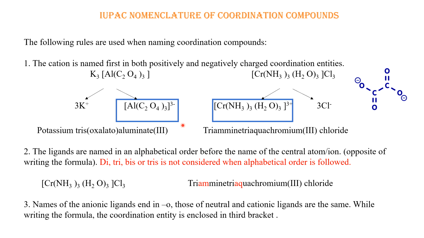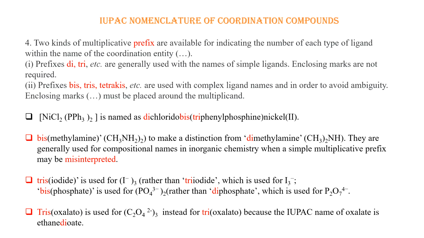Okay, but in this example, you see there is an oxalate ligand. Oxalate is this ligand, okay? Oxalate is having 2 anions, 2 charges. It is a dianionic ligand. So when there is an anionic ligand, that O has to be added at the end. So oxalate will be called oxalato, okay? But in the case of neutral ligands, you see triamine, triaqua. There is no O at the end. So that is what this point explains. Let us go to the next point.